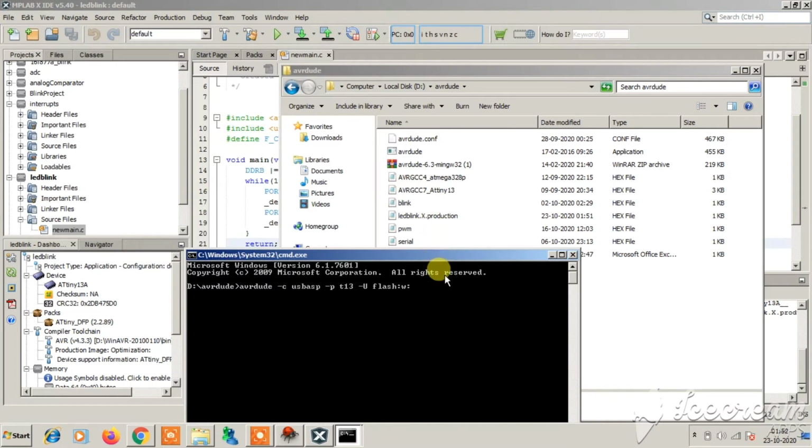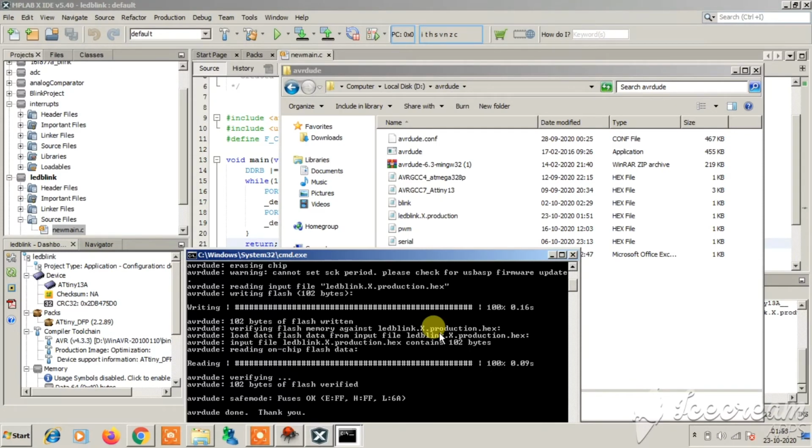If you haven't pasted the file here, you have to write the full path name here, but since I have the AVRDude in the same folder which contains the hex file, I do not need to write the full path, just need to write the name, blink_production.hex. So I think the name is properly written. Ready, blink production hex. Let's upload the code.